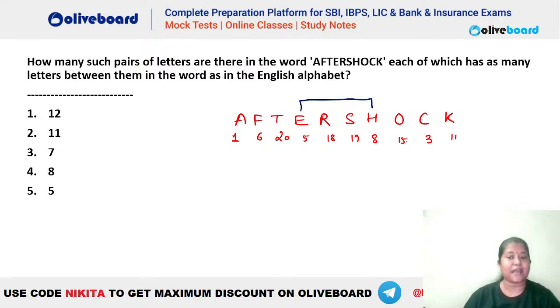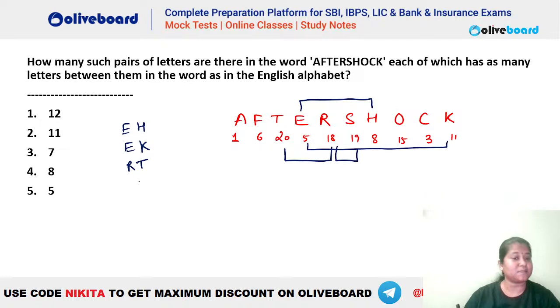Similarly, 8, 9, 10, 11. So yes, this is also another pair that we have, that is your E and K, right? So you can see the first pair is E and H. The next pair is E and K. Okay. After that, with this 18, do we have anything? You can see 18, 19, 20. So yes, R and T is one pair. And similarly, you can see we have R and S as another pair. So this is another pair here, that is R and S.